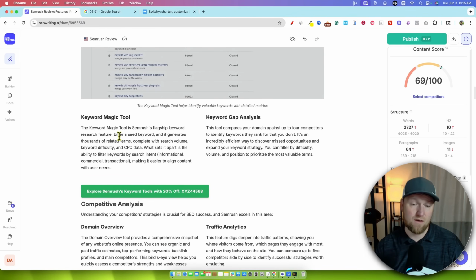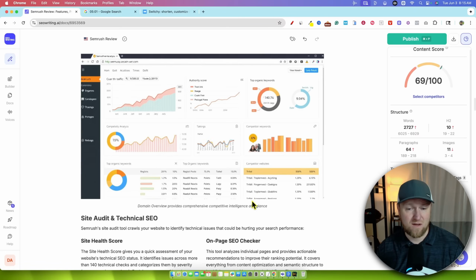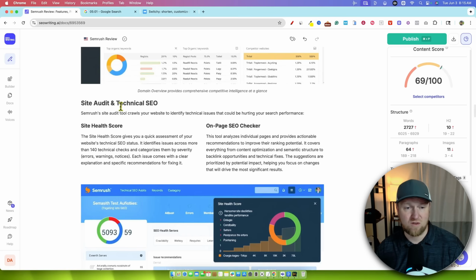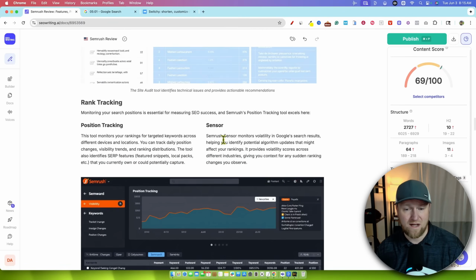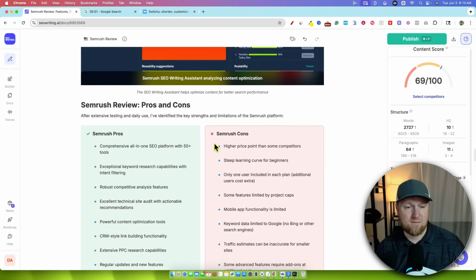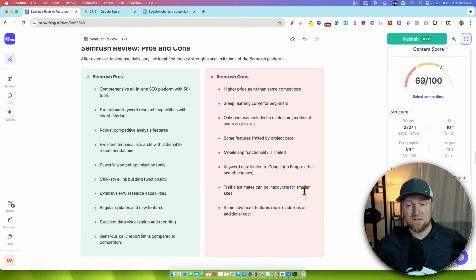This is a really huge feature for keyword research. It was able to find all the information needed to create a really good overall review: a keyword gap analysis, competitor analysis. We have these links right over here. Again, ignoring the images: competitor analysis, traffic analysis, site health score, site audit and technical SEO, rank tracking right there, link building tools, content marketing, and a SEMrush review with pros and cons. It doesn't mention or really go into local SEO. So we would definitely rewrite this article and say that we need to put a high emphasis on local SEO.